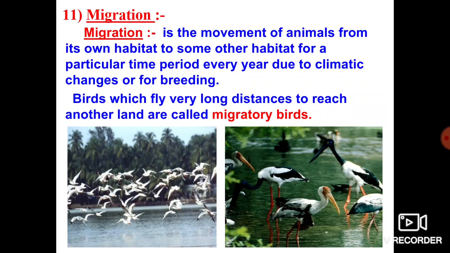Siberian bird. During the winter season, this Siberian crane will require a hot climate for breeding purposes. Breeding means production or hatching of eggs, or reproduction. It requires a hot climate, but the Siberian countries are very cold in nature. So hence, for the purpose of reproduction, this Siberian crane will migrate from Siberia to India.